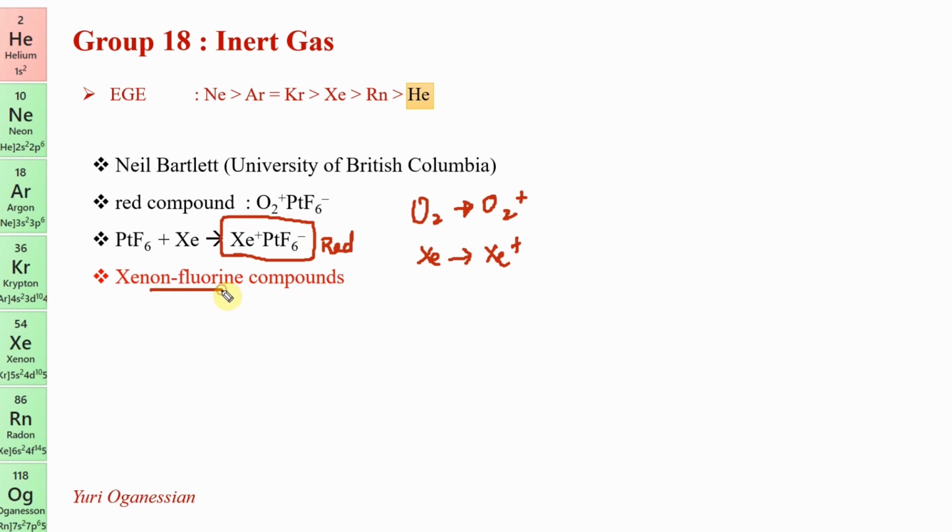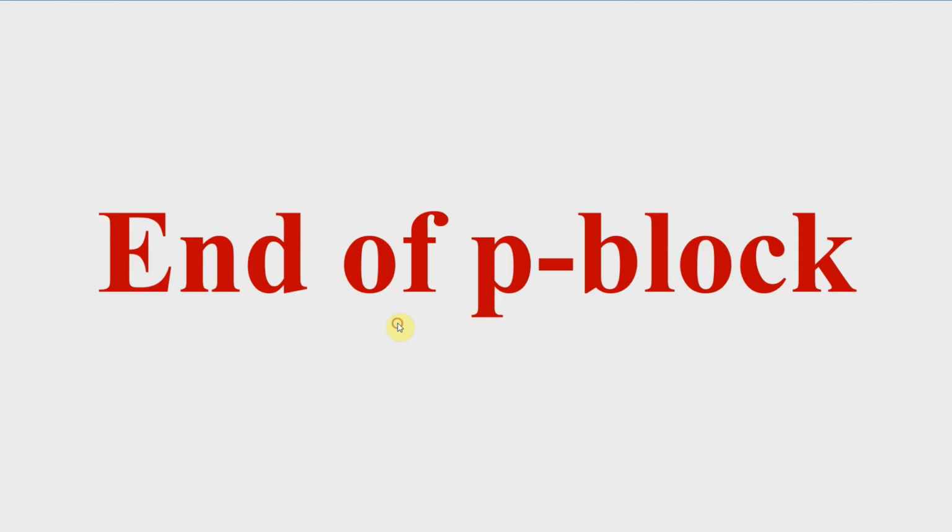The NCERT book gives a lot of chemistry about xenon fluorine compounds, but we have studied this in our chemical bonding. Basically, xenon plus fluorine gives you all the possibilities. Going by valency, XeF2 is possible, XeF3 is impossible. We have studied all this and also xenon oxyfluorides, and we know all the structures. These are important. Match the following questions come from the structures. You should be able to get it faster. Otherwise, there is nothing much to study here.